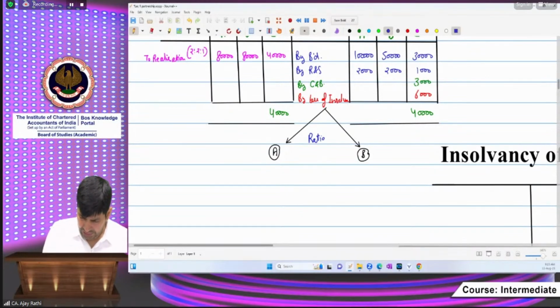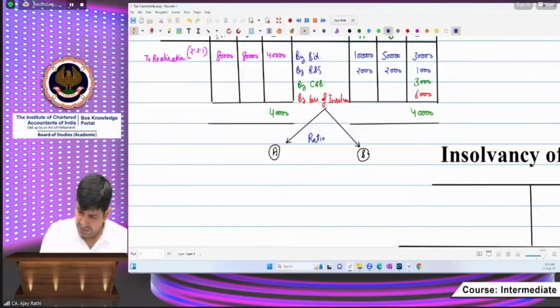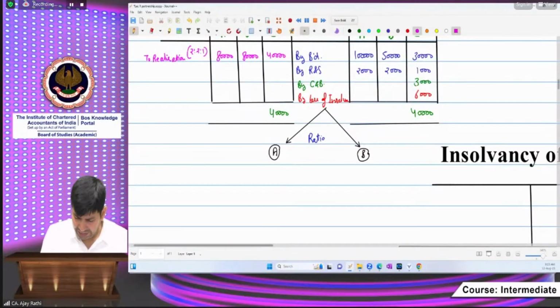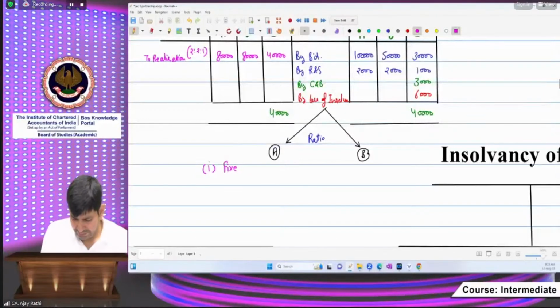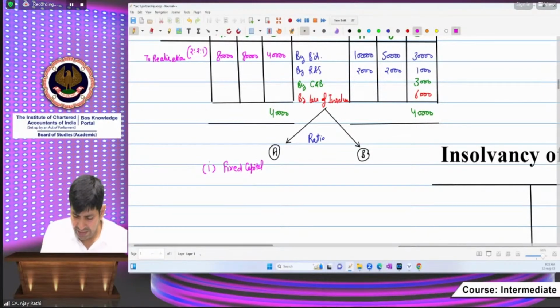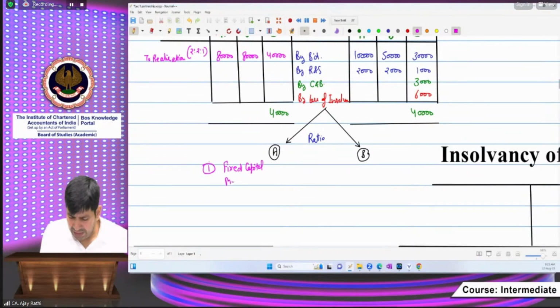Number 1: the point decided in that case is that if A, B, C have a fixed capital method, that is the first priority. First check whether the fixed capital method is there or not. How shall we check?